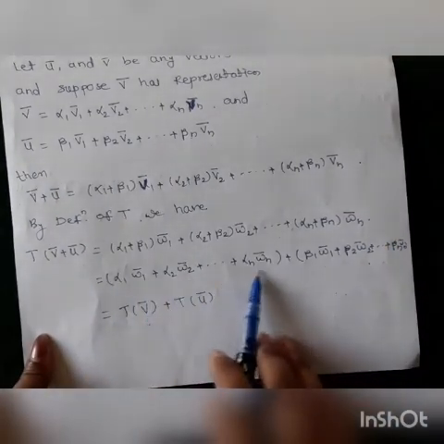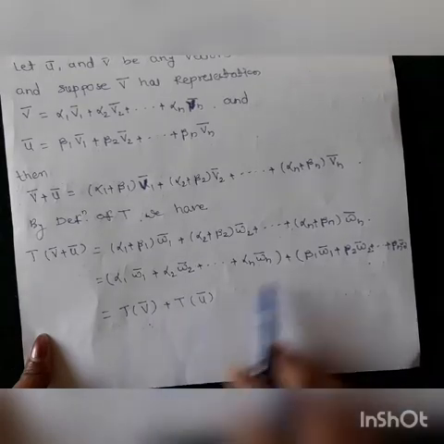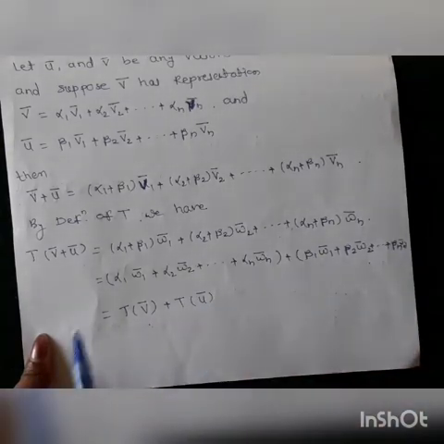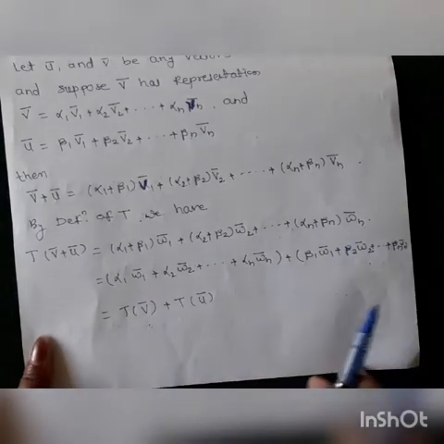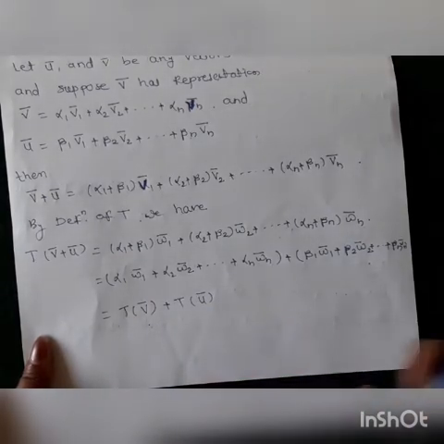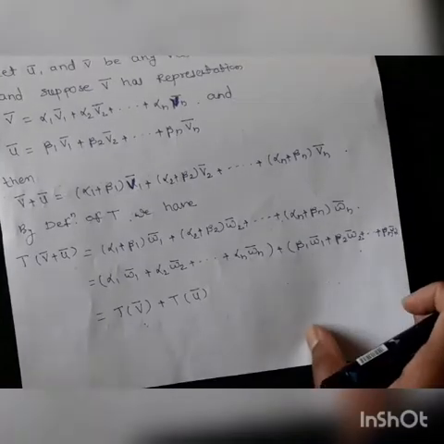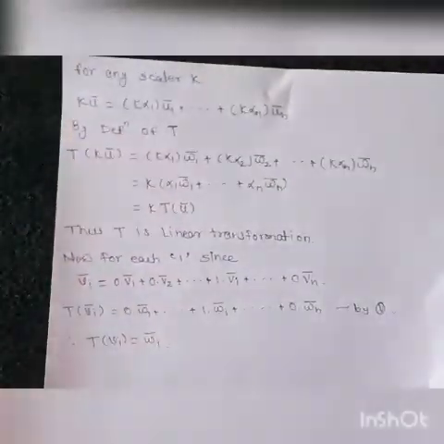And this is nothing but the value of T of V bar plus the value of T of U bar. Therefore we have T of V bar plus U bar is equal to T of V bar plus T of U bar. So the first property of a linear transformation is satisfied. Now we have to show the second property for the linear transformation.